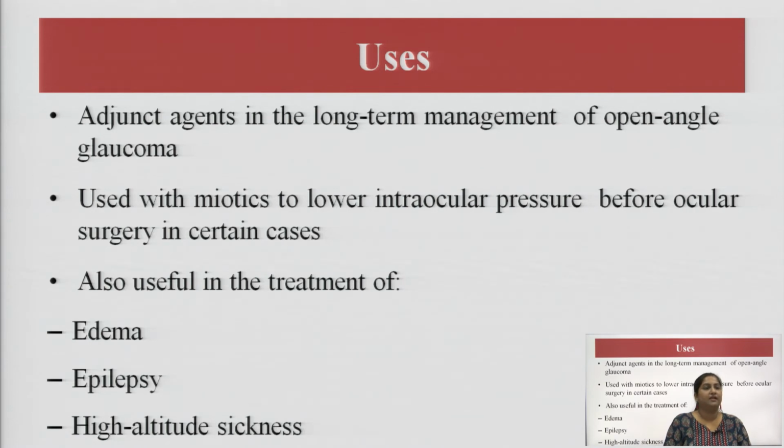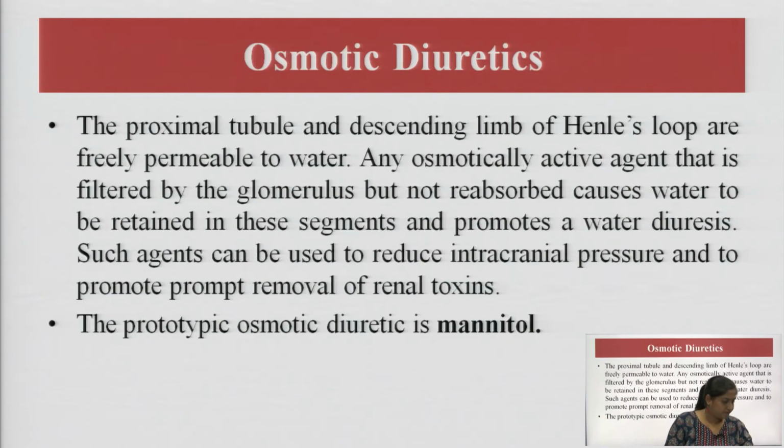This drug is also used with miotics to lower the intraocular pressure before ocular surgery in certain cases, and it is also used in the treatment of edema, epilepsy and high altitude sickness.